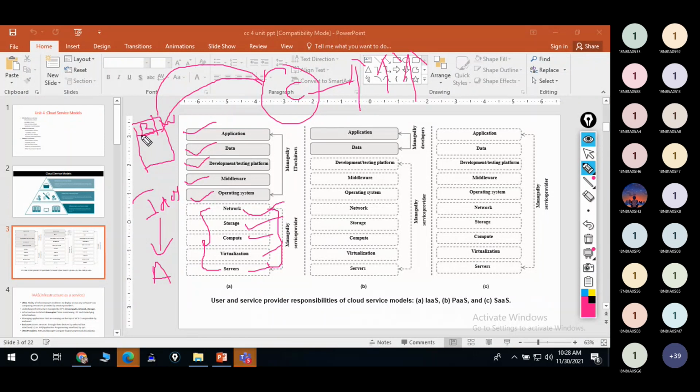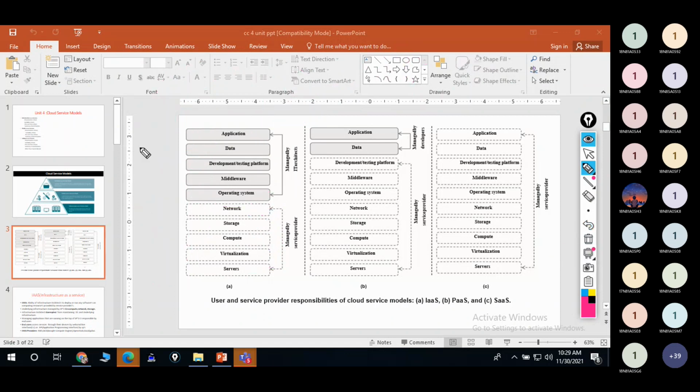For this purpose only, we have infrastructure as a service, okay. These things are controlled and managed by whom? The service providers, and the remaining part will be managed by whom? The users, right? So that is infrastructure as a service.